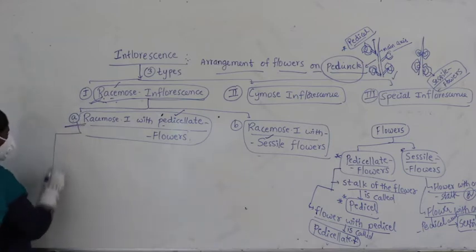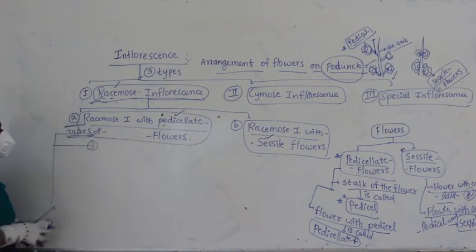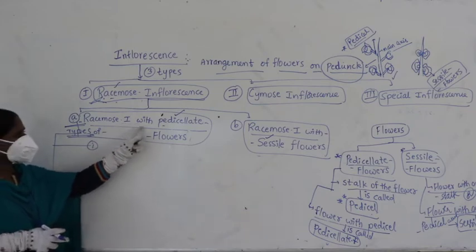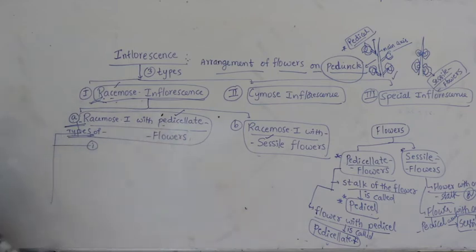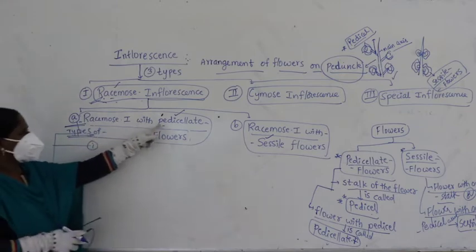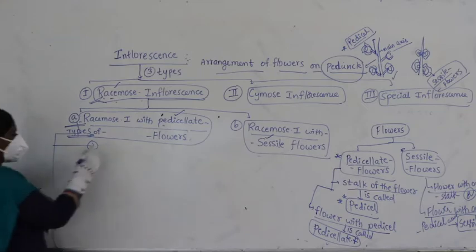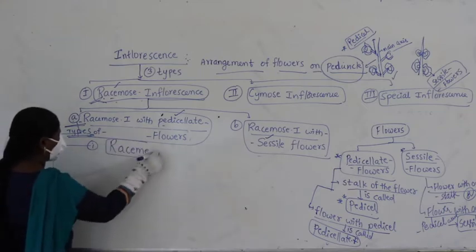Now in this let me talk about the first one. So here I am writing types. Types of racemose inflorescence with pedicellate flowers. Okay. So, racemose inflorescence with pedicellate flowers and their types we are discussing. What is the first one in this? In this first one we find raceme.